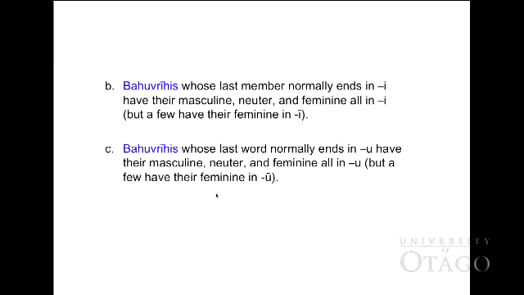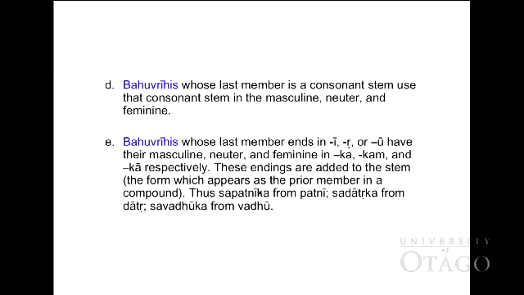B. Bahuvrihi whose last member normally ends in i have their masculine, neuter, and feminine all in i. But a few have their feminine in ī. You can see, just like agni in masculine: agni, mati, śruti, such as that. C. Bahuvrihi whose last word normally ends in u have their masculine, neuter, and feminine all in u. But a few have their feminine in ū, as you can see from dhenu, such like that.